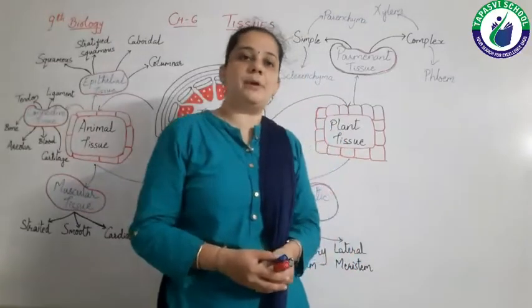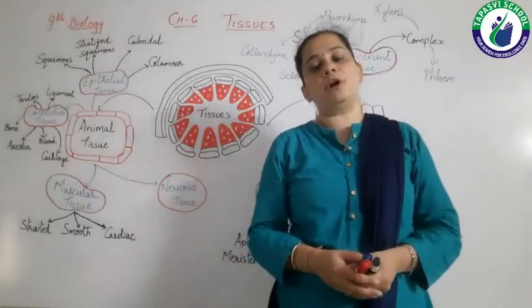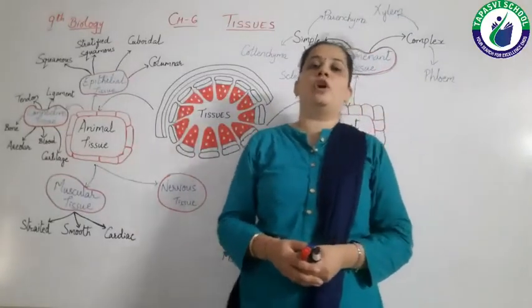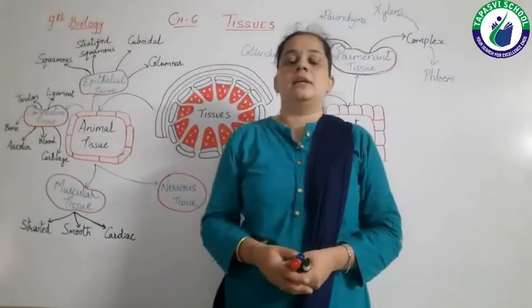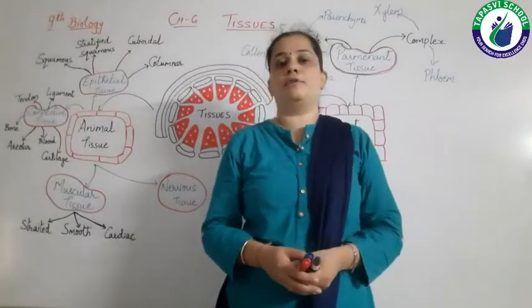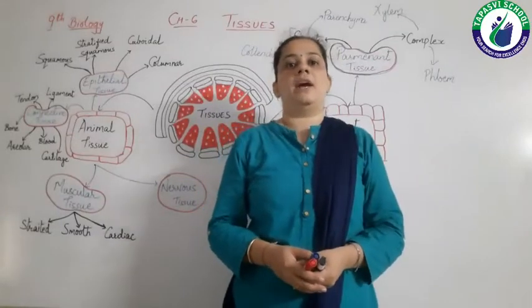So similar types of cells form tissues, then the same type of tissues form an organ, then many organs form an organism. Right?